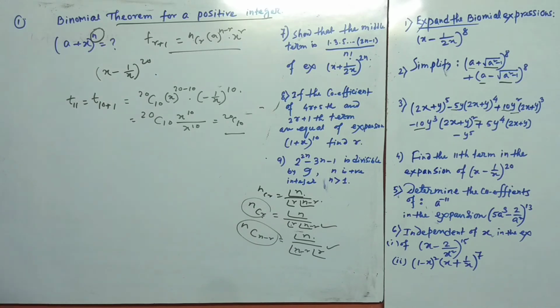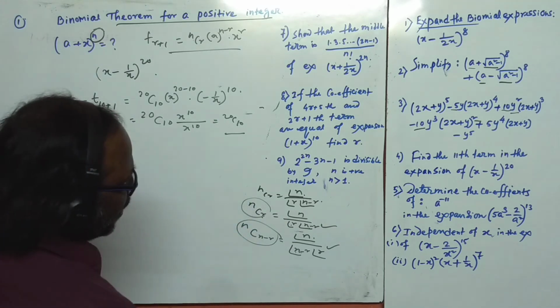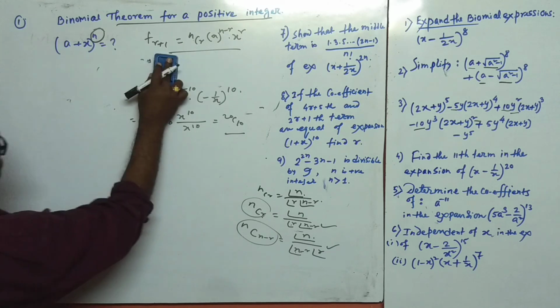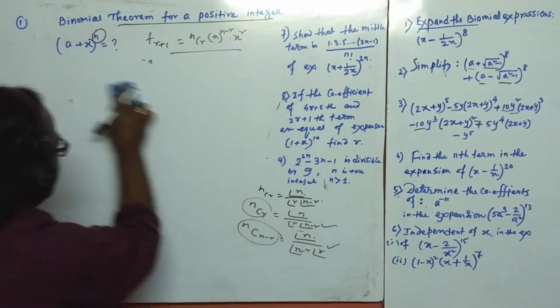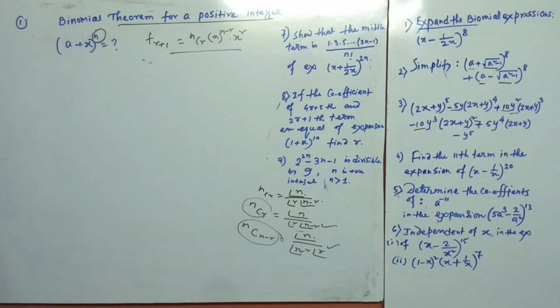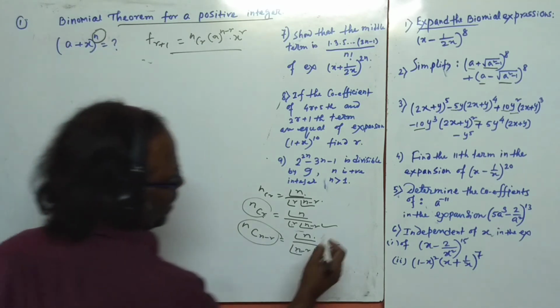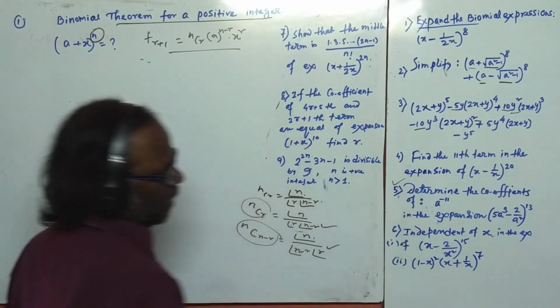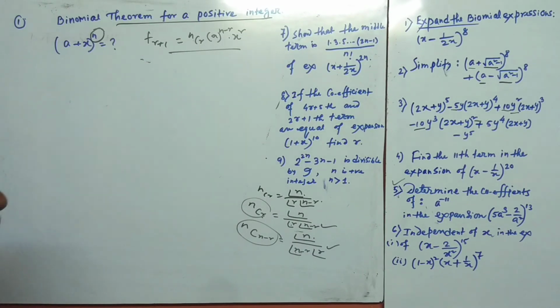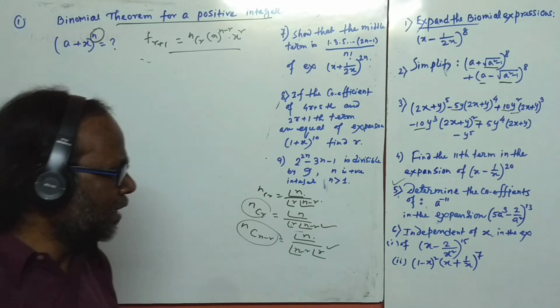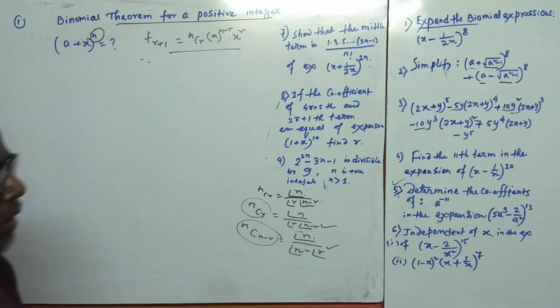Okay? Now for determining the coefficient of a to the power minus 11. So let us assume, for this expansion, the general term TR plus 1, we have to find where a to the power minus 11 occurs.